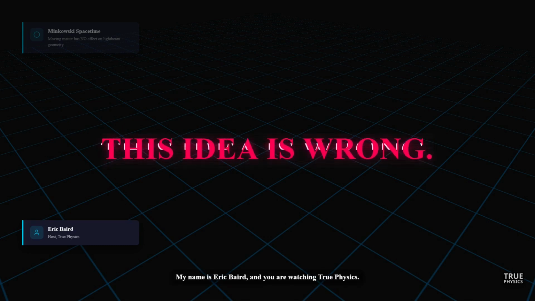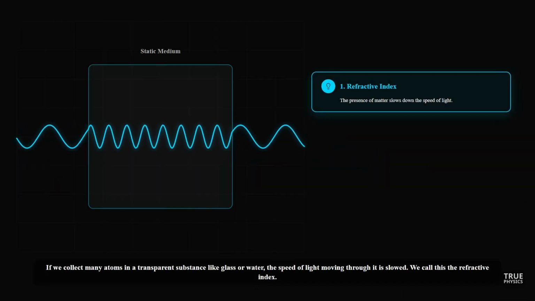My name is Eric Baird and you are watching True Physics. If we collect many atoms in a transparent substance like glass or water, the speed of light moving through it is slowed. We call this the refractive index.